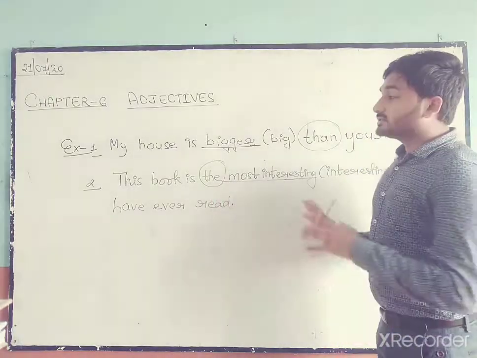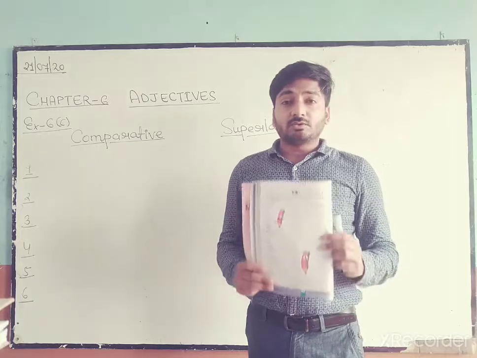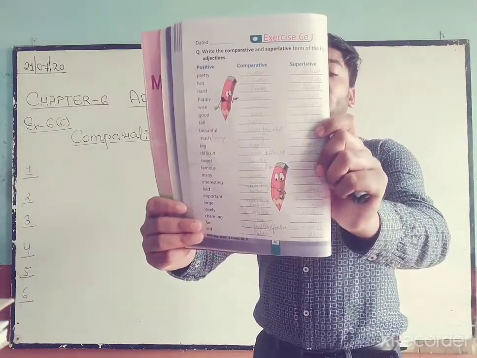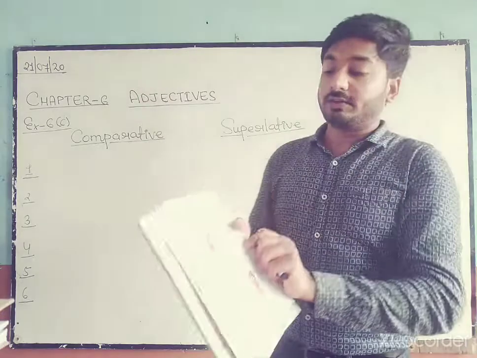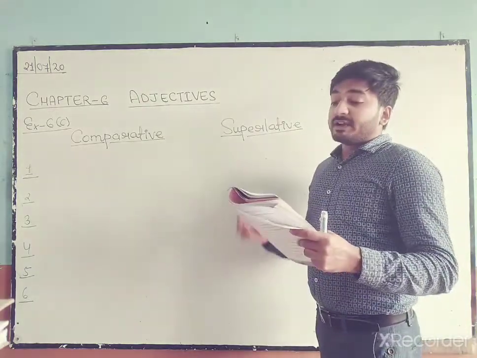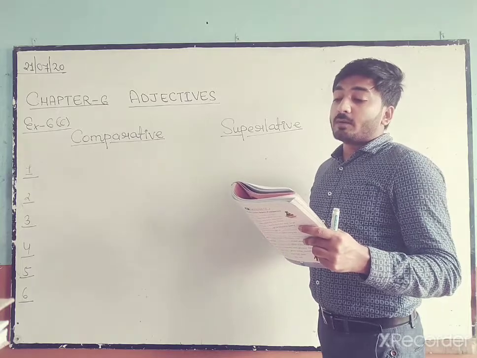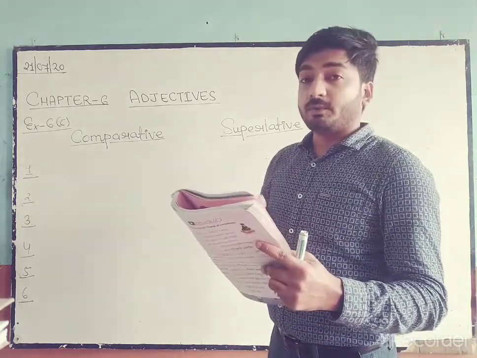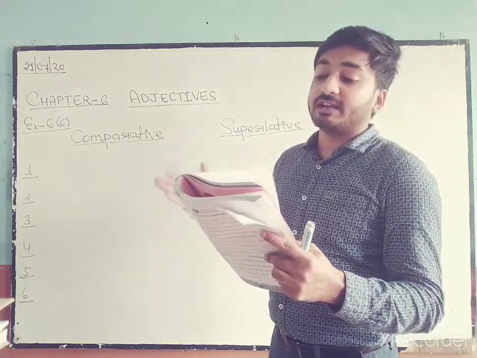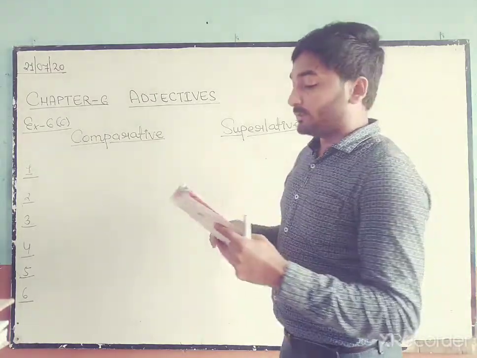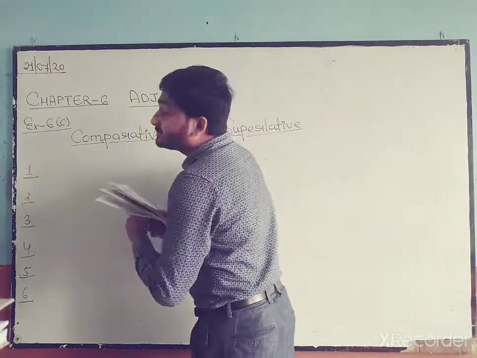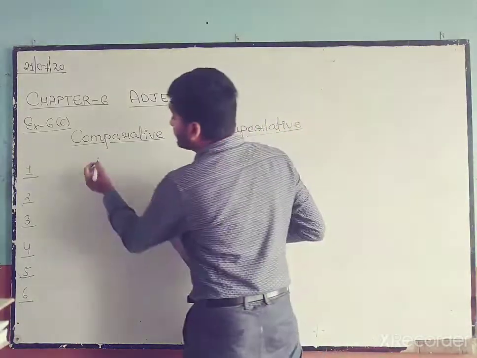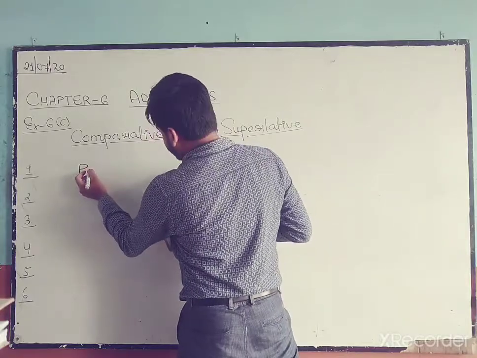Got it? So now we will do exercise 6E, which is given on page number 46. Write the comparative and superlative form of the following adjectives. We have been given the positive degree of these adjectives, and we have to write their comparative and superlative forms. So number one is pretty. Pretty, only one syllable is there. That means we have to add -er and -est.